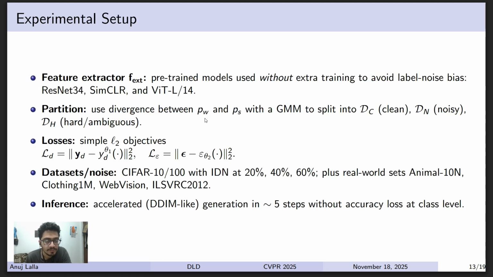The experimental setup includes the feature extractor, which is pre-trained models, pre-trained to avoid any label noise bias. Those include ResNet34, SimCLR, and ViT-L14. And the losses, as stated earlier, stay the same. The datasets are CIFAR-10 and CIFAR-100. This is a synthetic noise. And these are real world noisy datasets. And inference is accelerated like DDIM, like generation in approximately 5 steps without accuracy loss at class level.